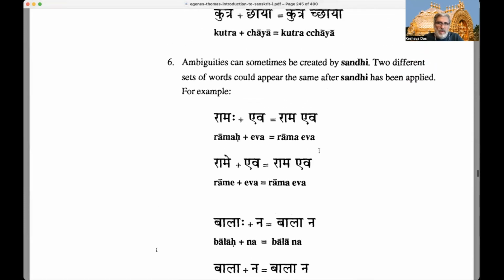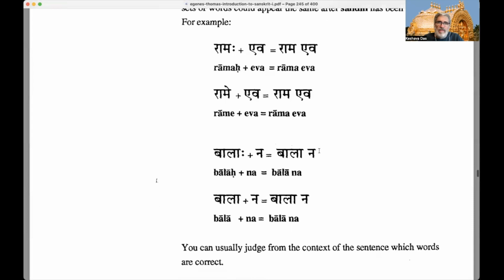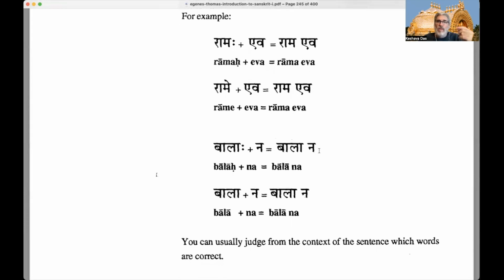This is a little bit different. We're talking about ambiguities in sandhi, breaking sandhi. So we have Ramaha Eva, as we studied in Visarga Sandhi. The Visarga is going to drop because of that type of Visarga Sandhi, so it becomes Rama Eva. Rame Eva, right?